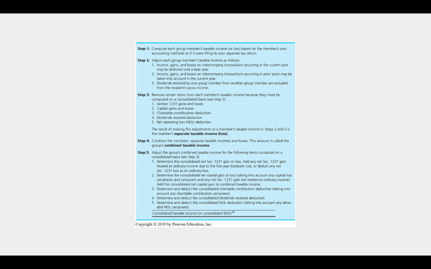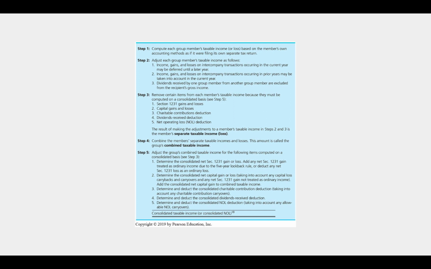Step 3 is to remove certain items from each member's taxable income because they must be computed on a consolidated basis. These include 1231 gains and losses, capital gains and losses, charitable contributions deduction, dividends received deduction, and net operating loss deduction. And if you think about all of these things, it makes sense to pull them out here because these things all have limits, right?